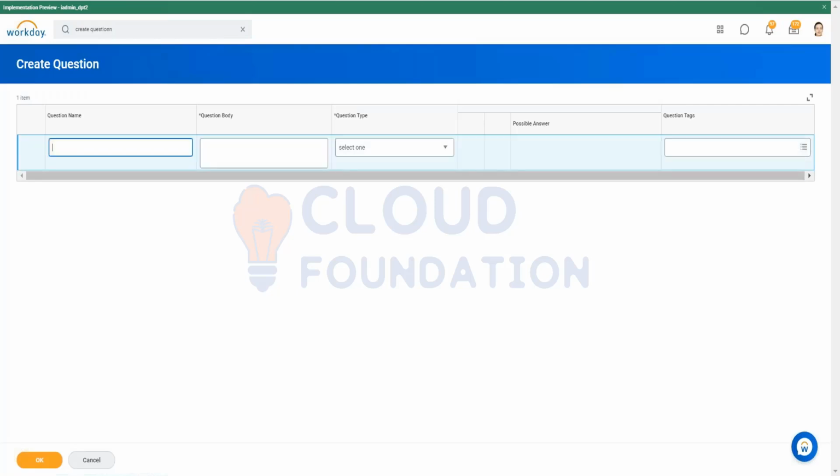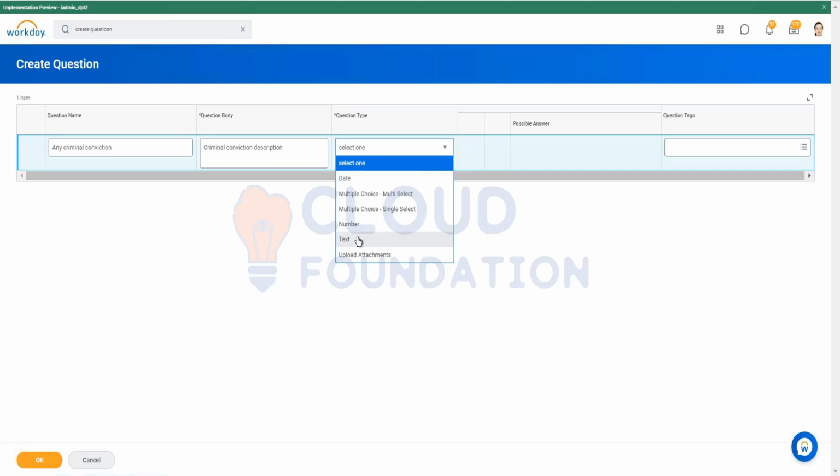Now, for the question type, we can define what the response type will be.